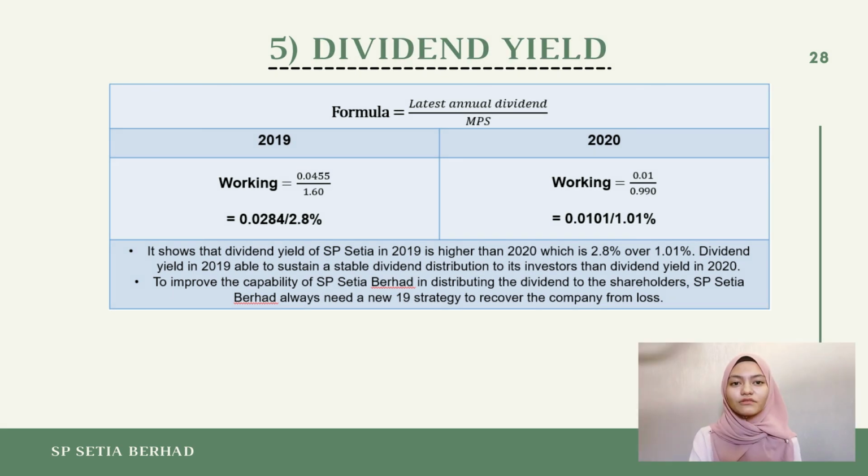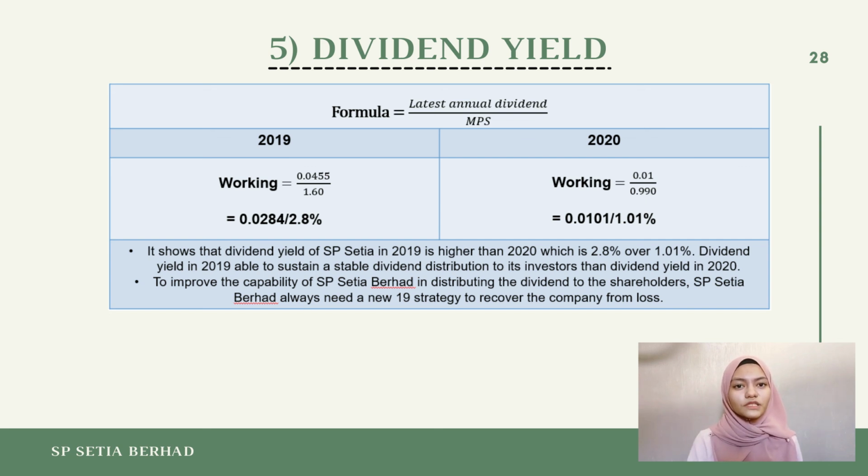The last element of market ratio is dividend yield. Dividend yield is the return that shareholders will earn on the shares that they have in the company. The formula to find dividend yield is the latest annual dividend divided by the market price per share. From the table, it shows that the dividend yield of SP Setia in 2019 is higher than 2020, which is 2.8% over 1.01%. The dividend yield in 2019 was able to sustain a stable dividend distribution to its investors than 2020.